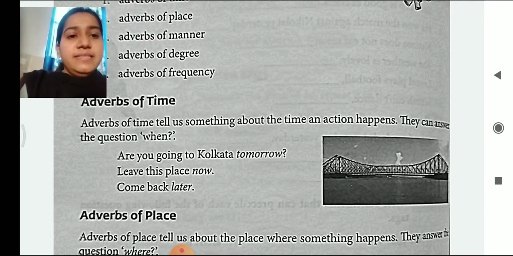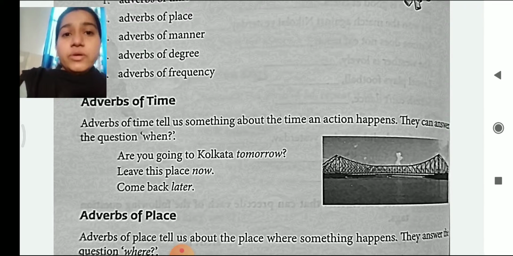Adverb of time tells us something about the time an action happens. They can answer the question when. So here adverb of time is used when an action is being completed and at what time that action is completed. Such types of adverbs are considered as adverbs of time. In a sentence, when we ask the question when and we get the answer, that answer is considered as the adverb of time. So always ask the question when in order to know the adverb of time.